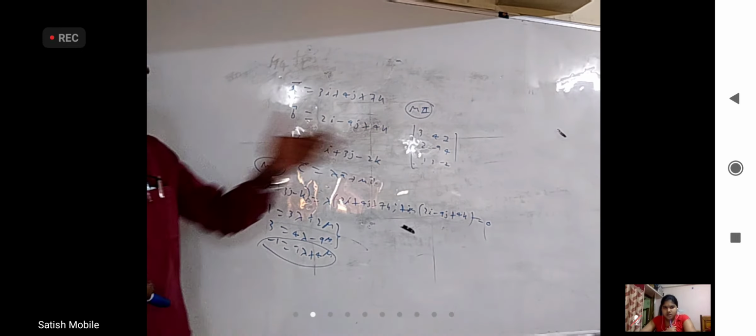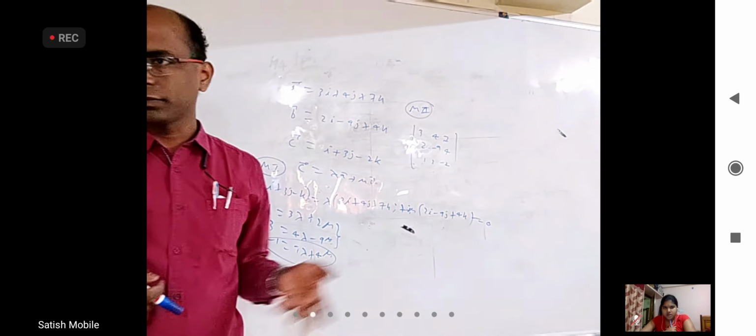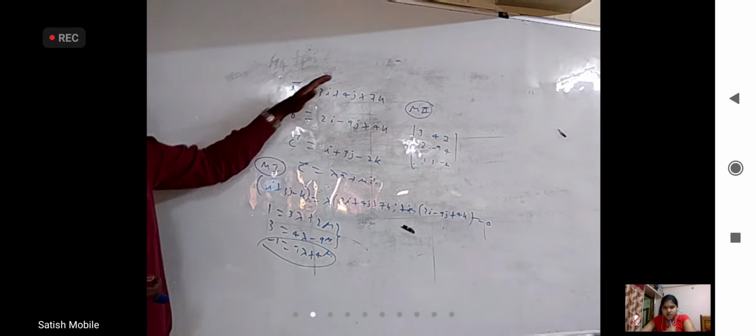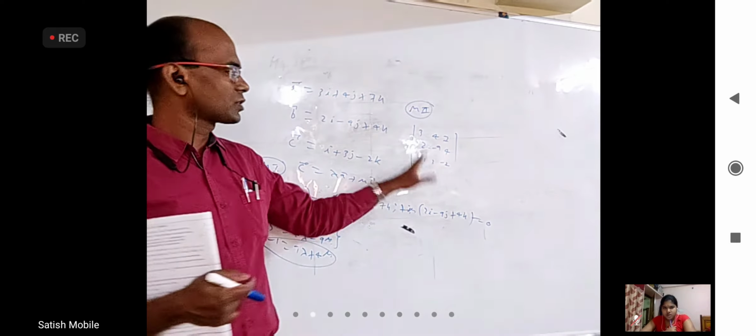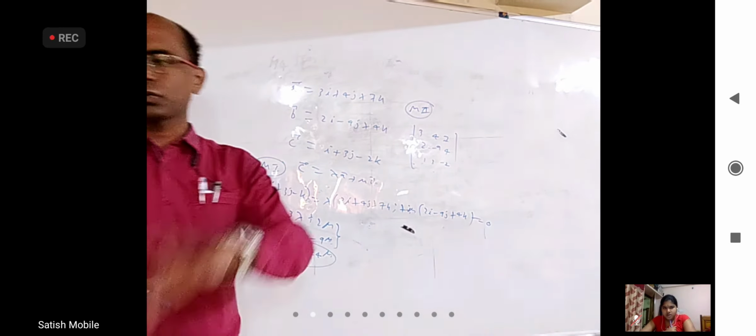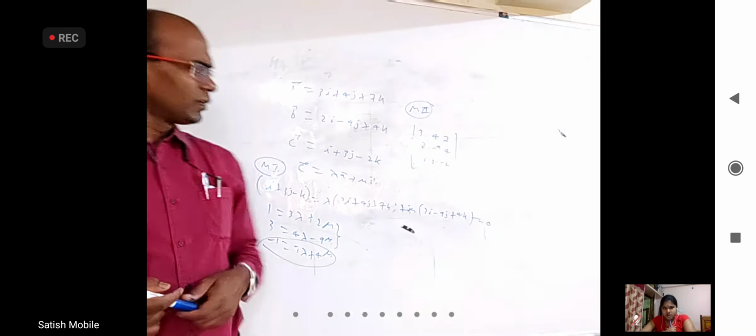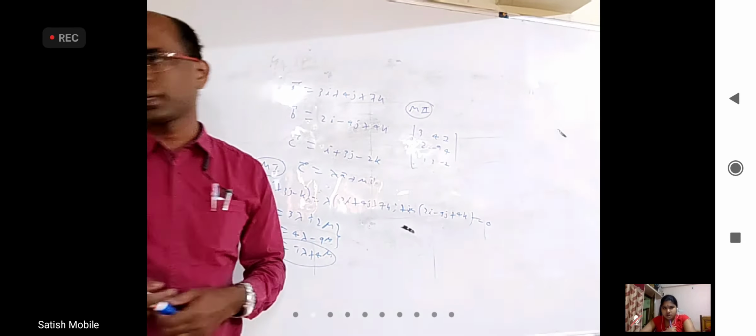If I do this, will they give 2 marks or 4 marks? Yeah, they will give. Let's say they give a 4 marks question: verify whether these 3 vectors are coplanar or not. You just state the formula, use this, and find the determinant. If it is 0, you write coplanar. If it is non-zero, you write non-coplanar. Will they give 4 marks just for finding that? Yes, they will give.